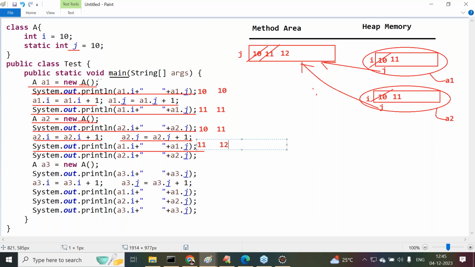But is the same 12 available to the A1 object or not? By this, what conclusion are we able to give? Is the latest value of the static variable shared to the previous objects or not? To the past objects or not? Not only to the future objects, its value is shared to the past objects also. The value 12 will be shared to the A1 object directly. Okay, leave this one.